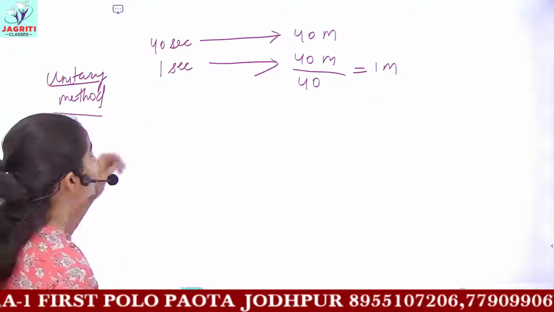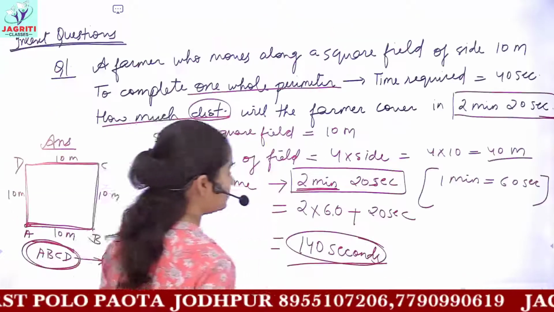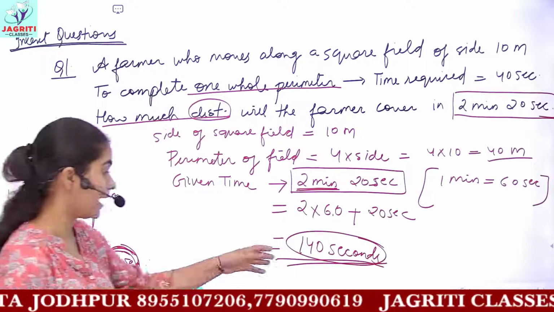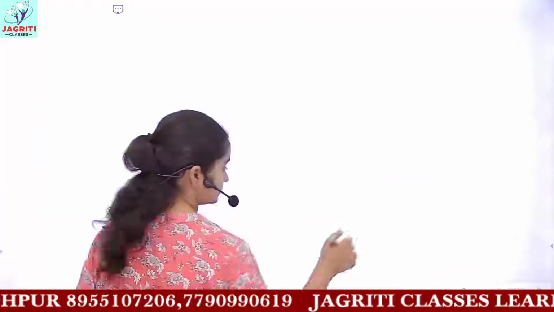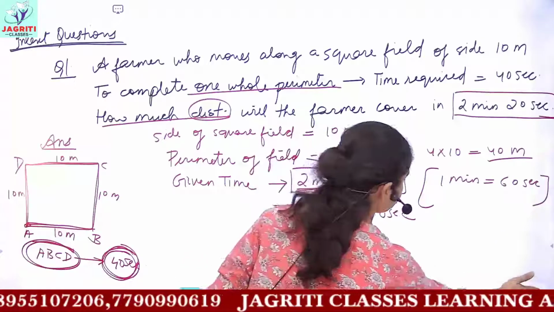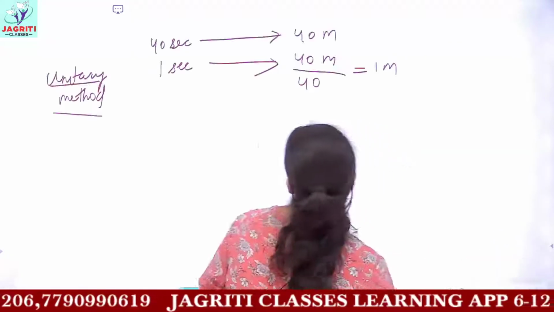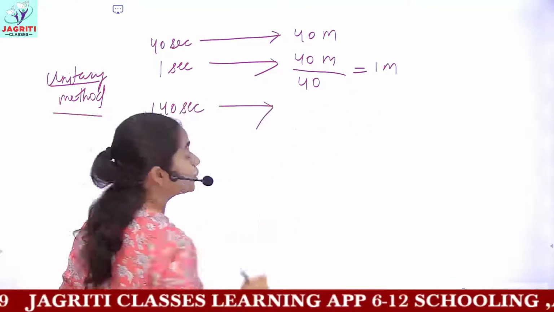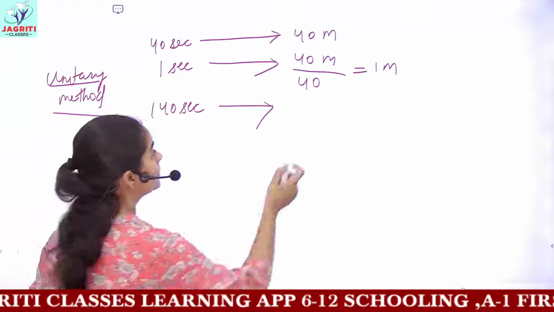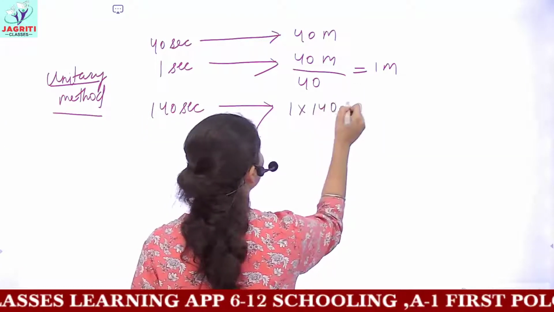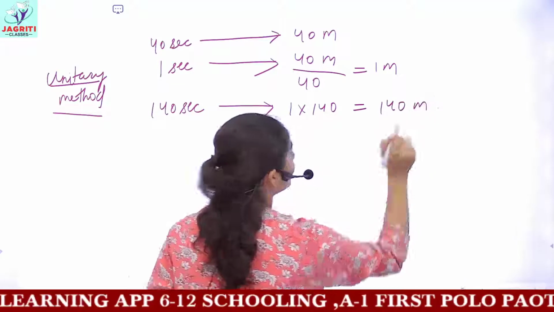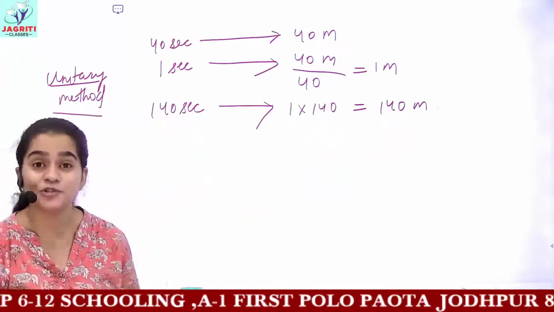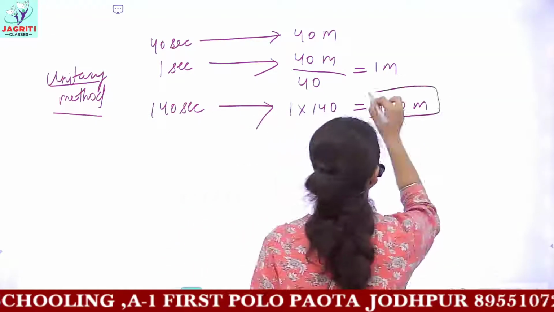So now you can easily find how much distance the farmer can cover in the given time, that is 140 seconds. The farmer would cover 140 meters, because 1 into 140 gives you 140 meters. Now you have to tell this distance in the form of rounds.